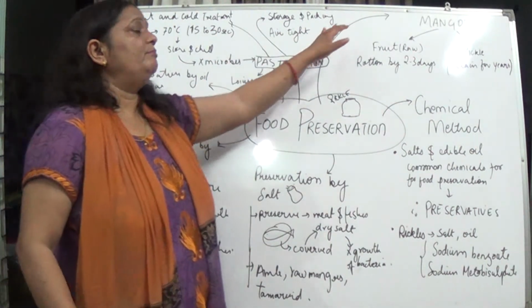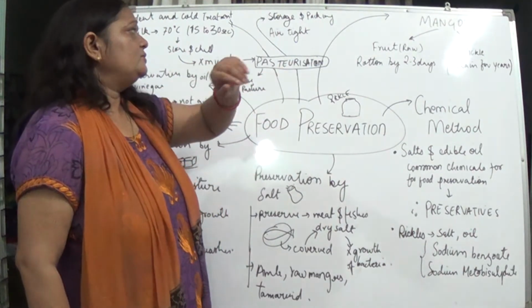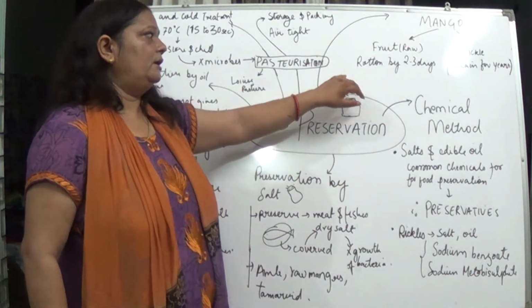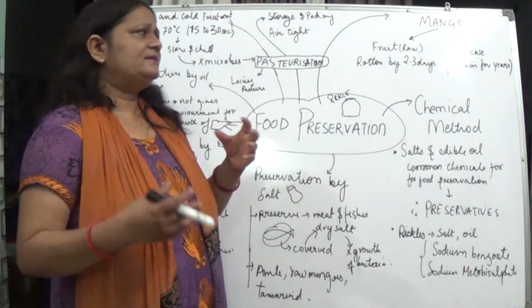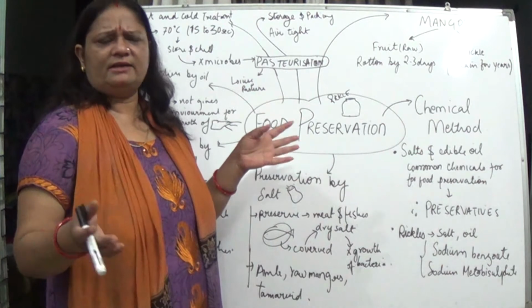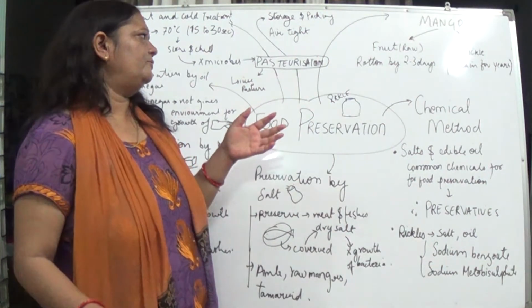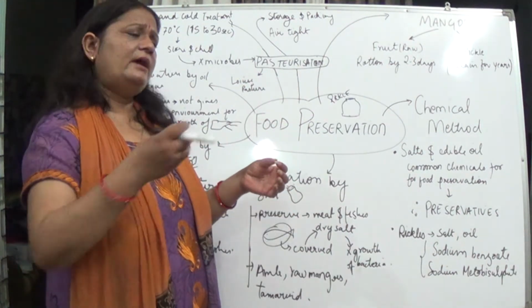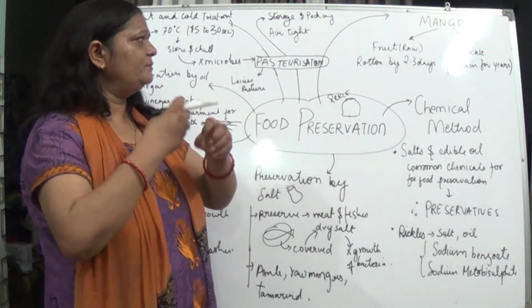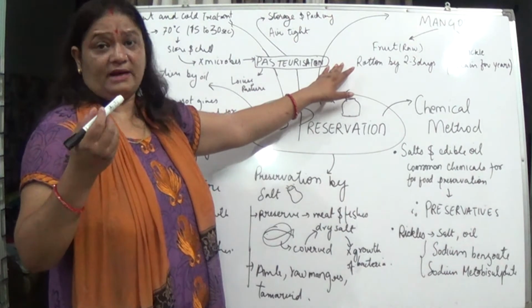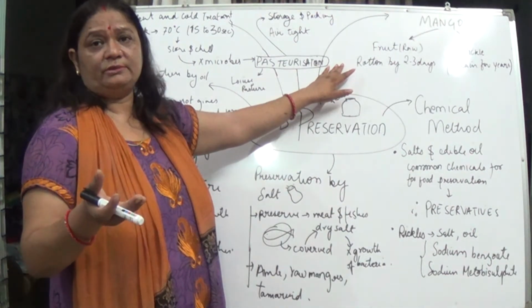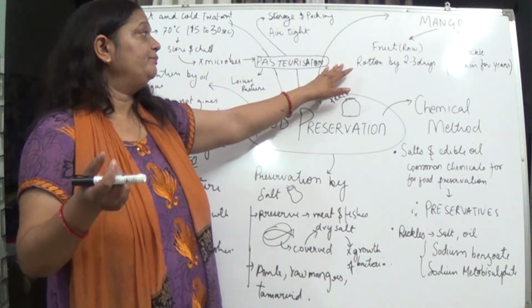When we talk about mangoes, when the fruit is raw, we see that after some days, 2 or 3 or even a week, that fruit gets spoiled or becomes totally rotten. If it is a ripe fruit, it spoils in just 1 or 2 days, it becomes rotten in 1 or 2 days.